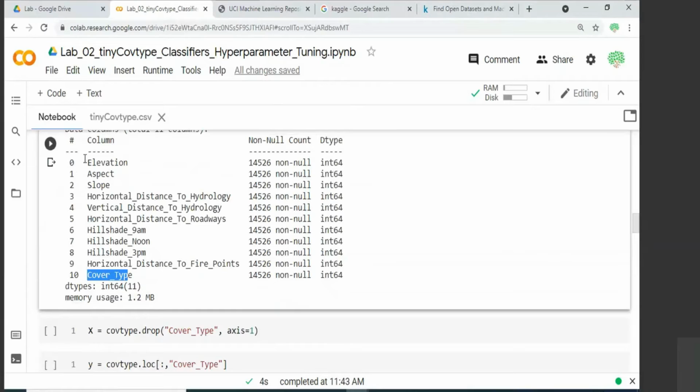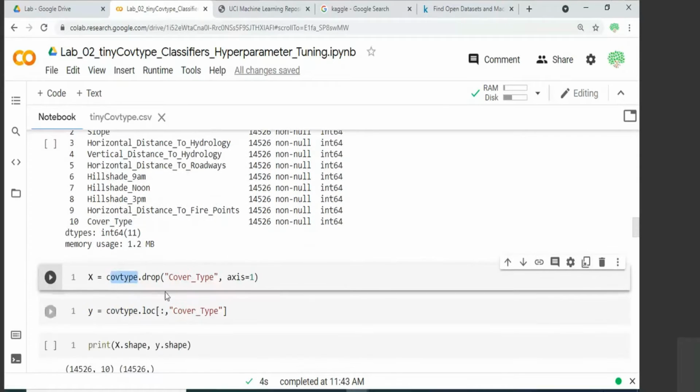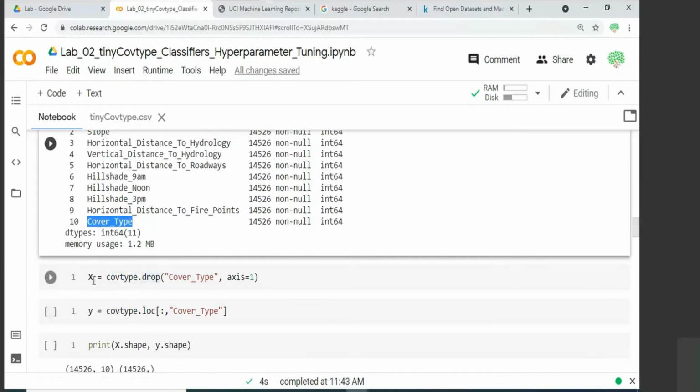So what we have to do now is separate out the attributes as well as our target from this data set. These are our attributes, the first 10, starting from 0 to 9, based on which we want to make a prediction of what the forest cover type is, or what tree type is dominant in that particular forest. So from this data frame, we will drop the cover type and take the remaining things and store it in X.